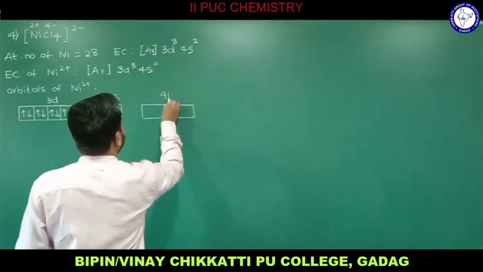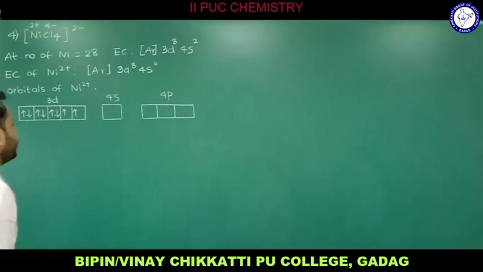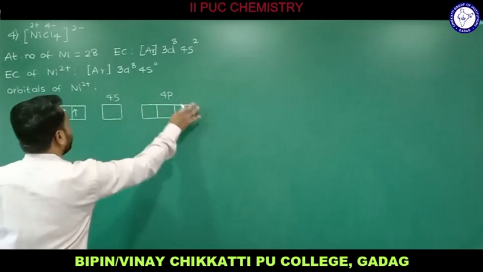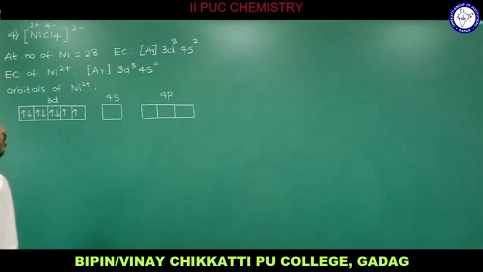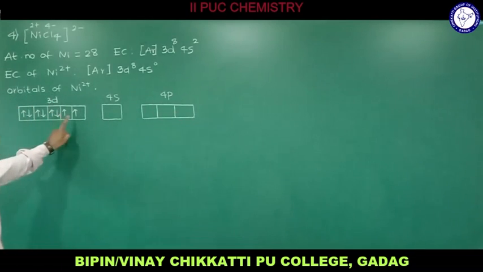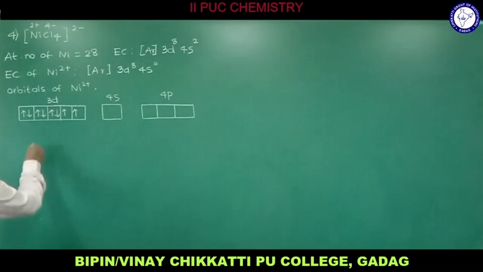This will be for the 4p, and for the p we need to consider 3 boxes in this fashion. So now we have 1, 2, 3, 4, 4 vacant orbitals provided by the central metal atom. But remember, these electrons won't pair because the Cl minus ligand is a weak ligand.